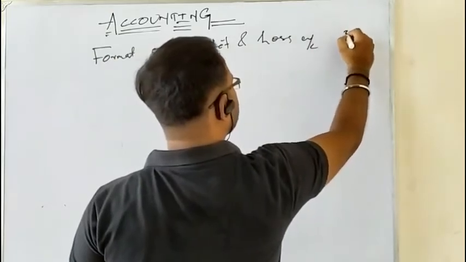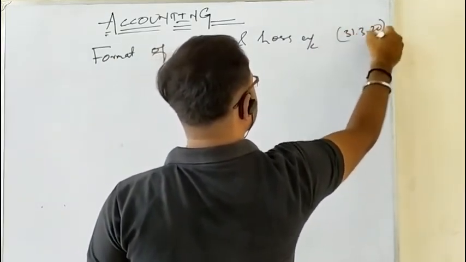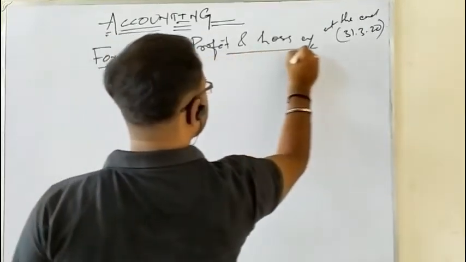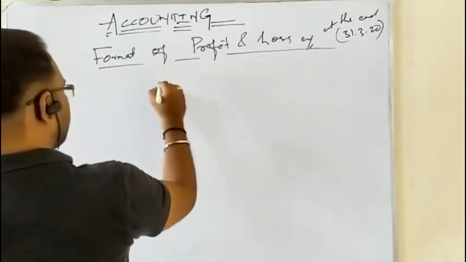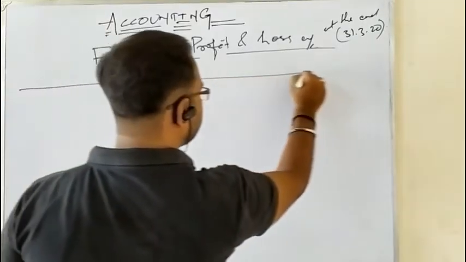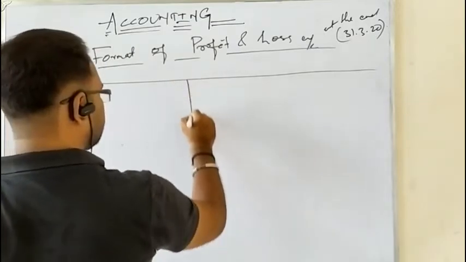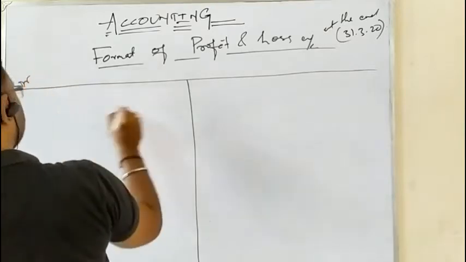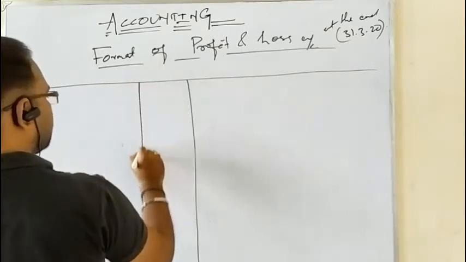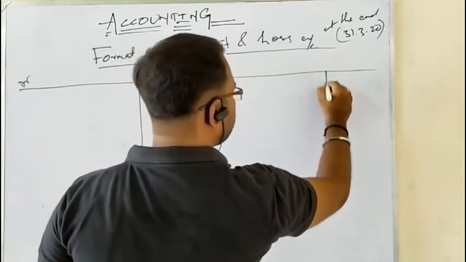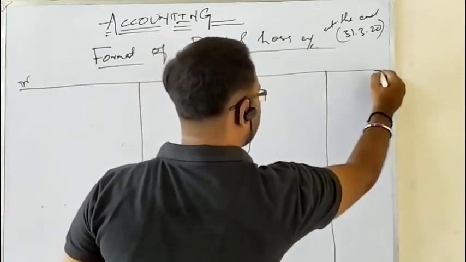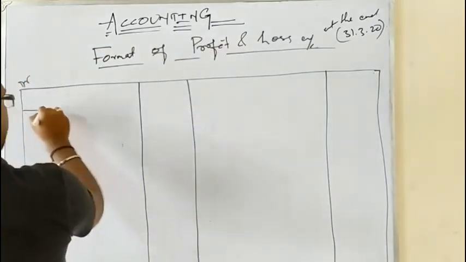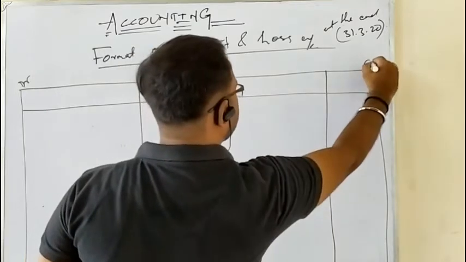Yes, you can put the date 31st March 2020 at the end. It goes the same as the trading account. It is prepared in T shape. The debit side has the particulars and amount column only. Same goes with the credit side, which also has particulars and amount column only. This is the credit side.